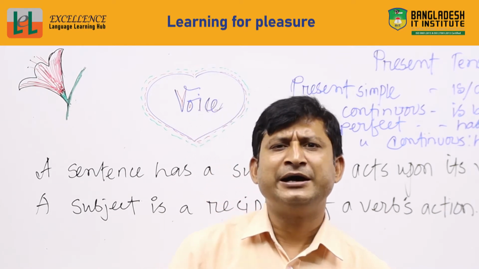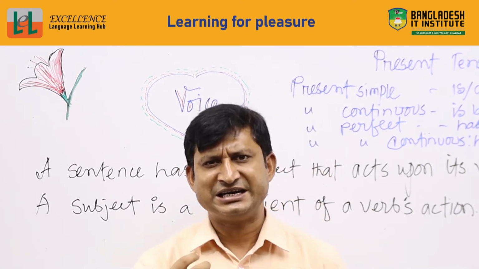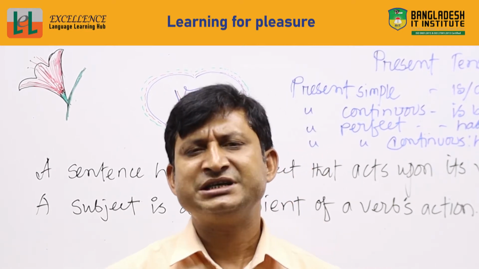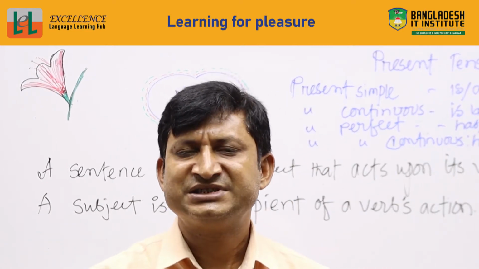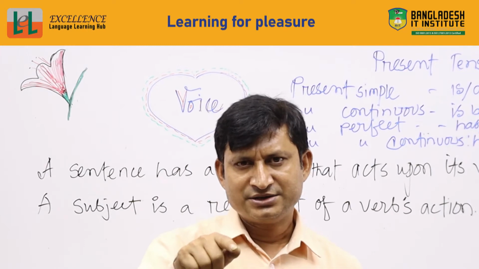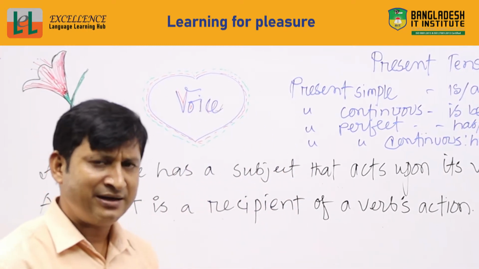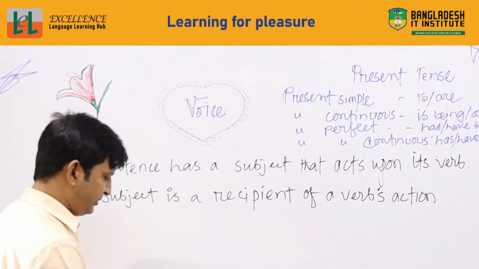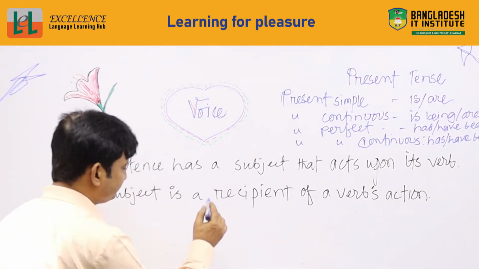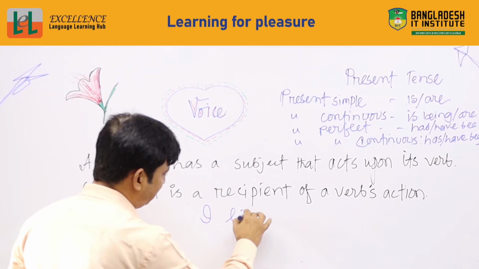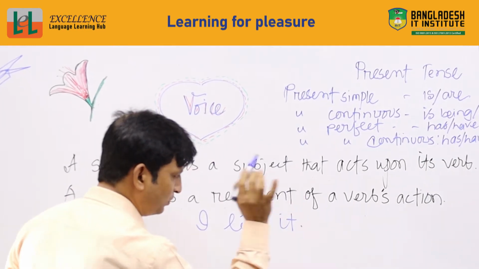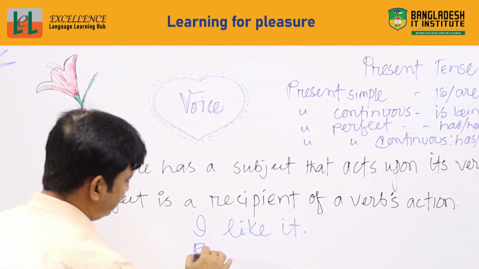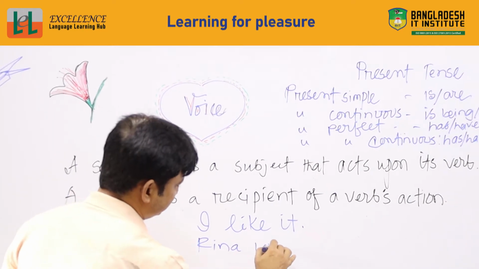Like I like it, this is active voice, right? I is the subject. So this is passive voice and active voice, and I will give an example for you. For example, I like it. Rina loves it.